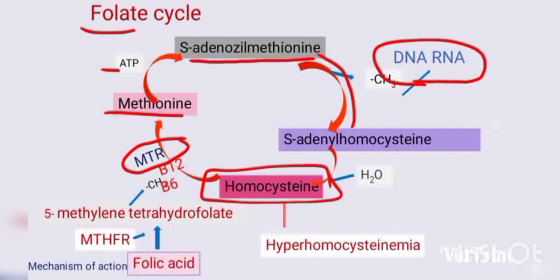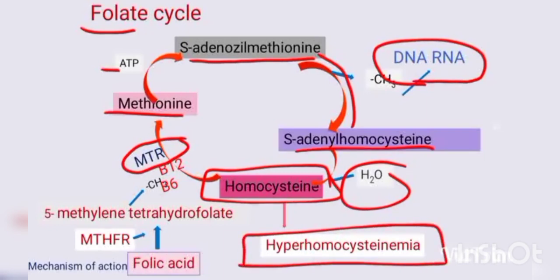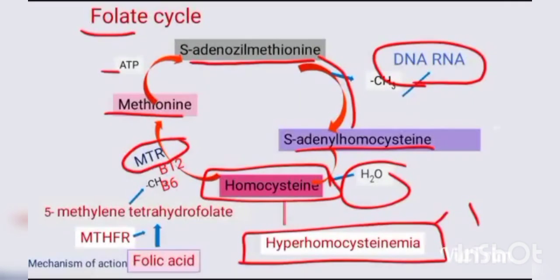From S-adenosyl homocysteine, it takes some water and then converts to homocysteine, and homocysteine can then lead to the formation of homocystinemia. It is a very serious medical condition that is characterized by an abnormally high level of homocysteine in the blood. And vitamin B12 and B6 come from the methylene tetrahydrofolate enzyme. This is very important in this mechanism of the folate cycle.